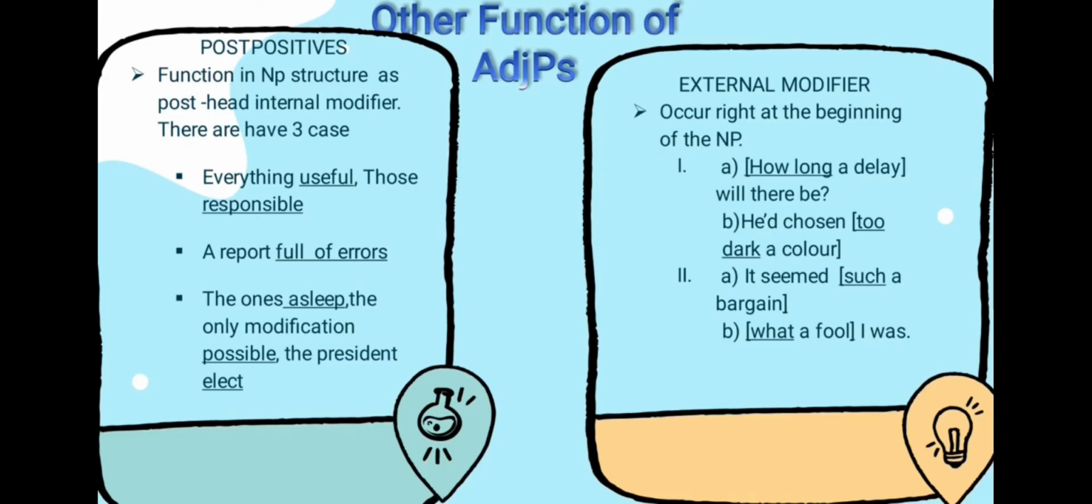For example, possible can also be attributive, whereas asleep, as we have seen, cannot. Elect, meaning recently elected but not yet in office, is one of a very small number of exceptional adjectives that occur only postpositively. An external modifier: certain forms where an adjective occurs right at the beginning of the noun phrase before the indefinite article a. Example number one: how long a delay, and he chose too dark a color. And number two: it seems such a bargain, and what a fool I was.